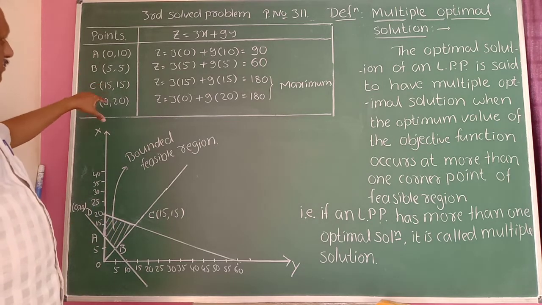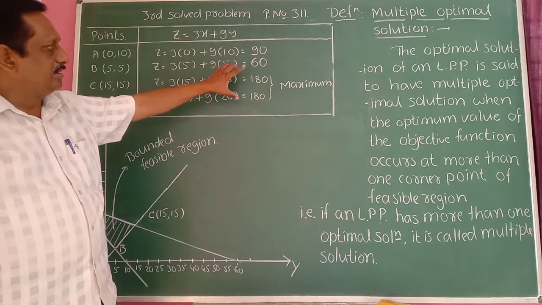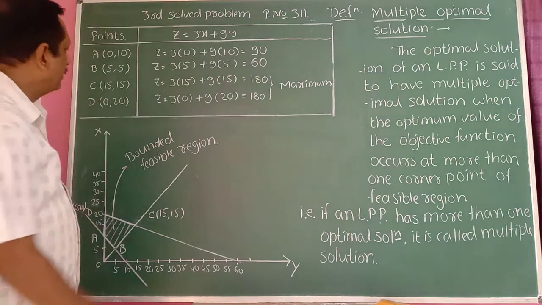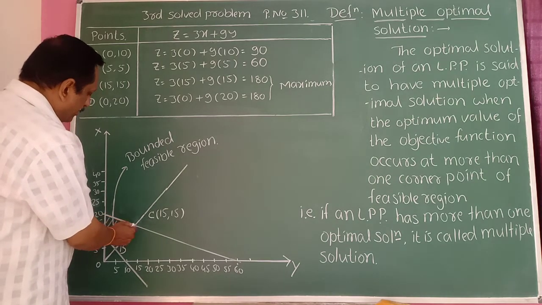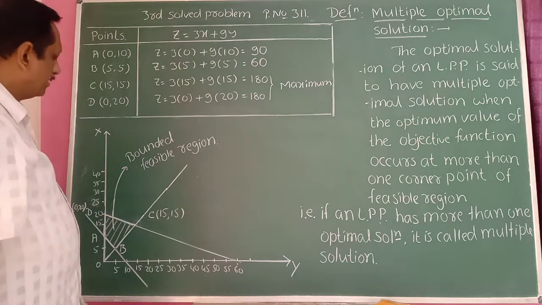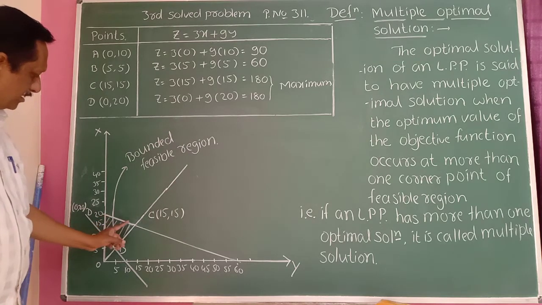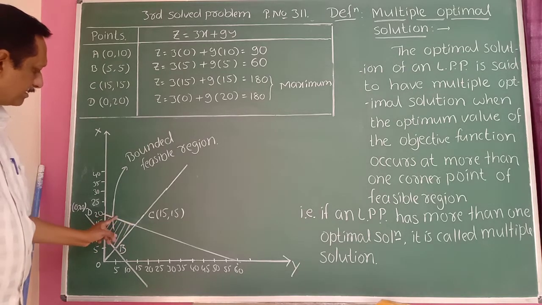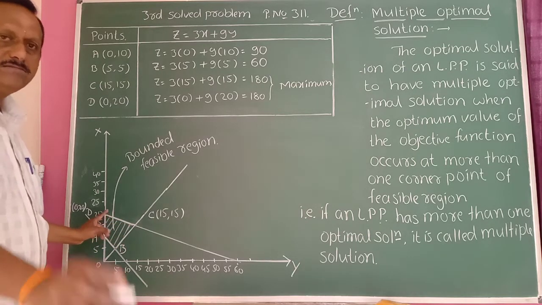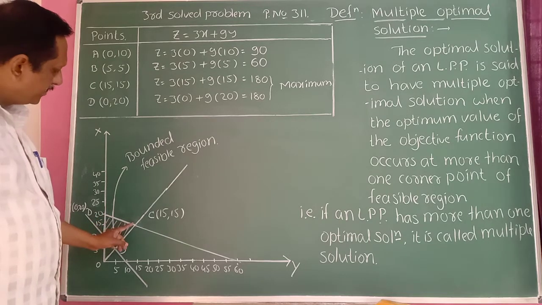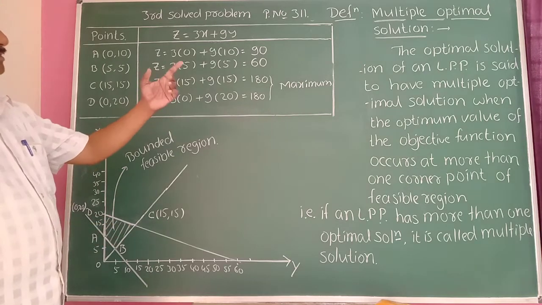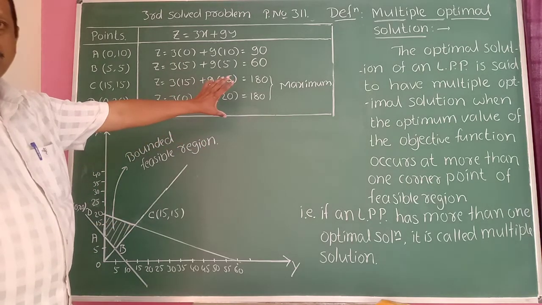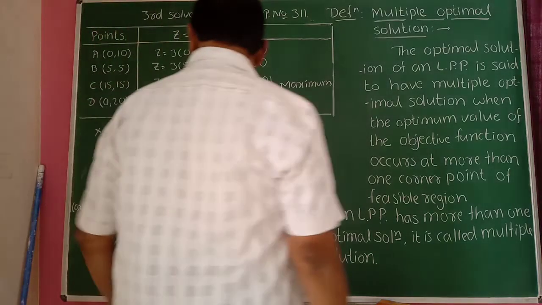Taking the corner points, you use the objective function. The maximum value is at these two points, that is, at point C and D. At the point C and at the point D, you are having a maximum value. Similarly, in between these two, there are an infinite number of points on this line. Therefore, here the solution is a multiple solution because it has an infinite number of values in between C and D.